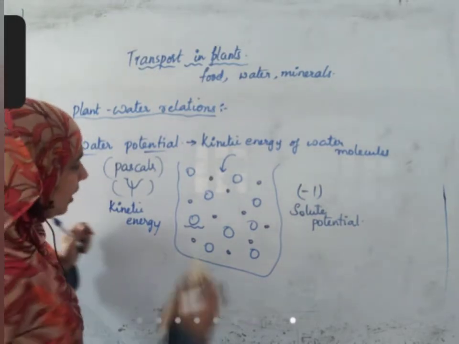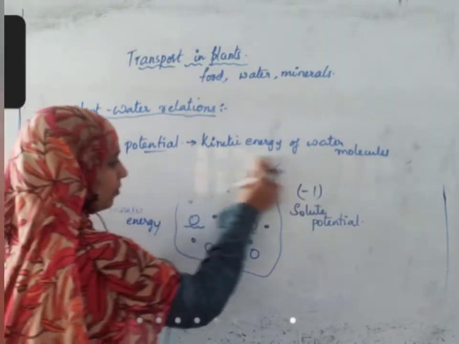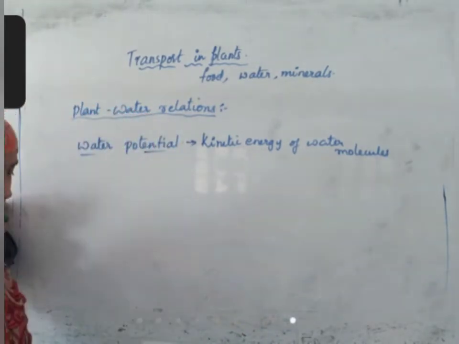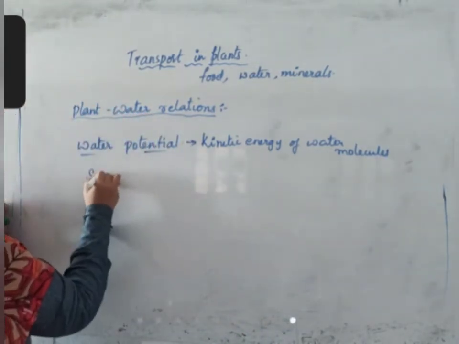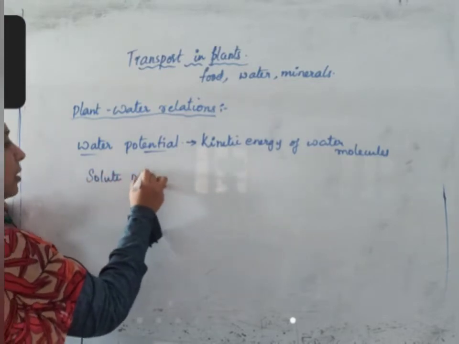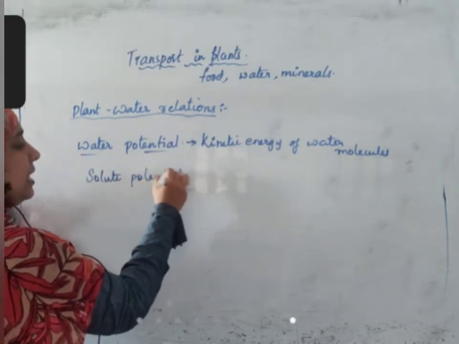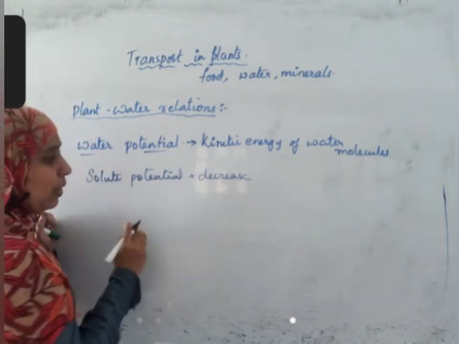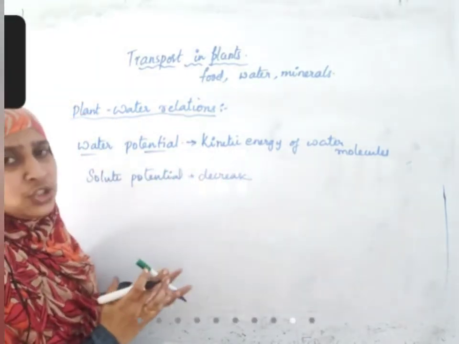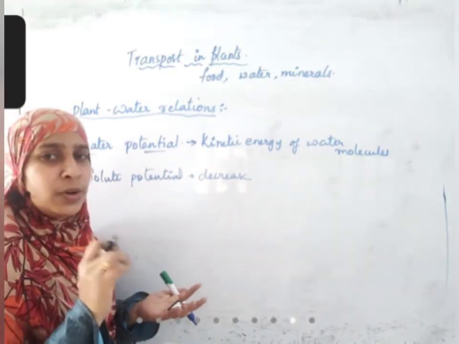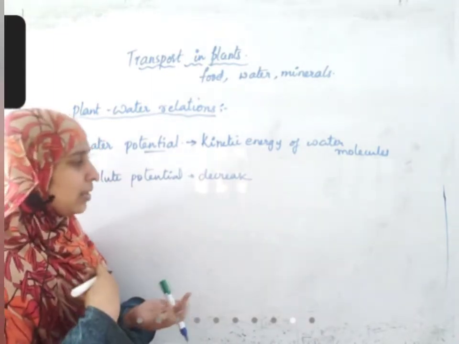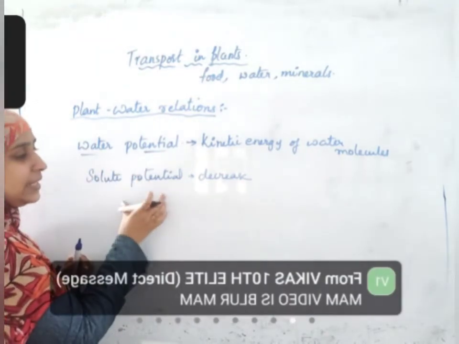Now I'll write this definition. Solute potential is the decrease in water potential due to addition of solute. Only the decrease we are speaking about. You are having 10 chocolates and I have taken 1 chocolate from you. We are talking only about that 1 chocolate which I have taken back. Here also, how much decrease is there?